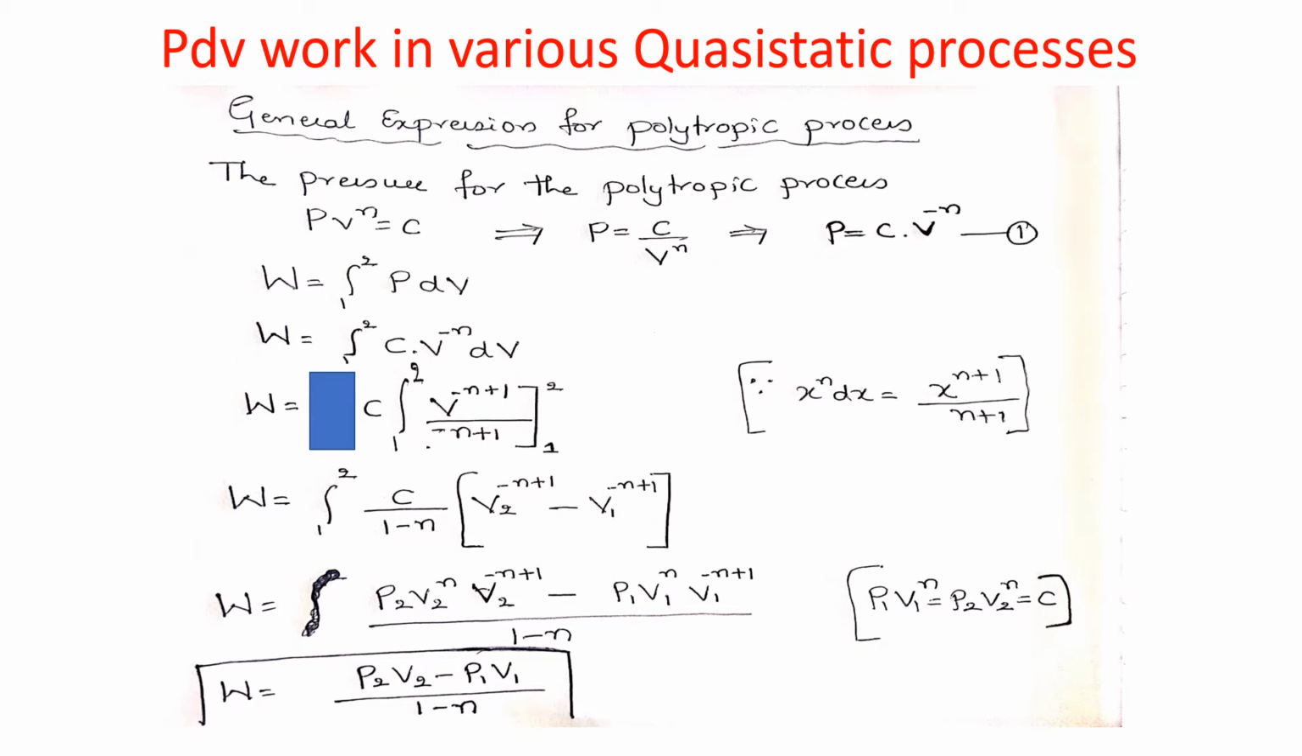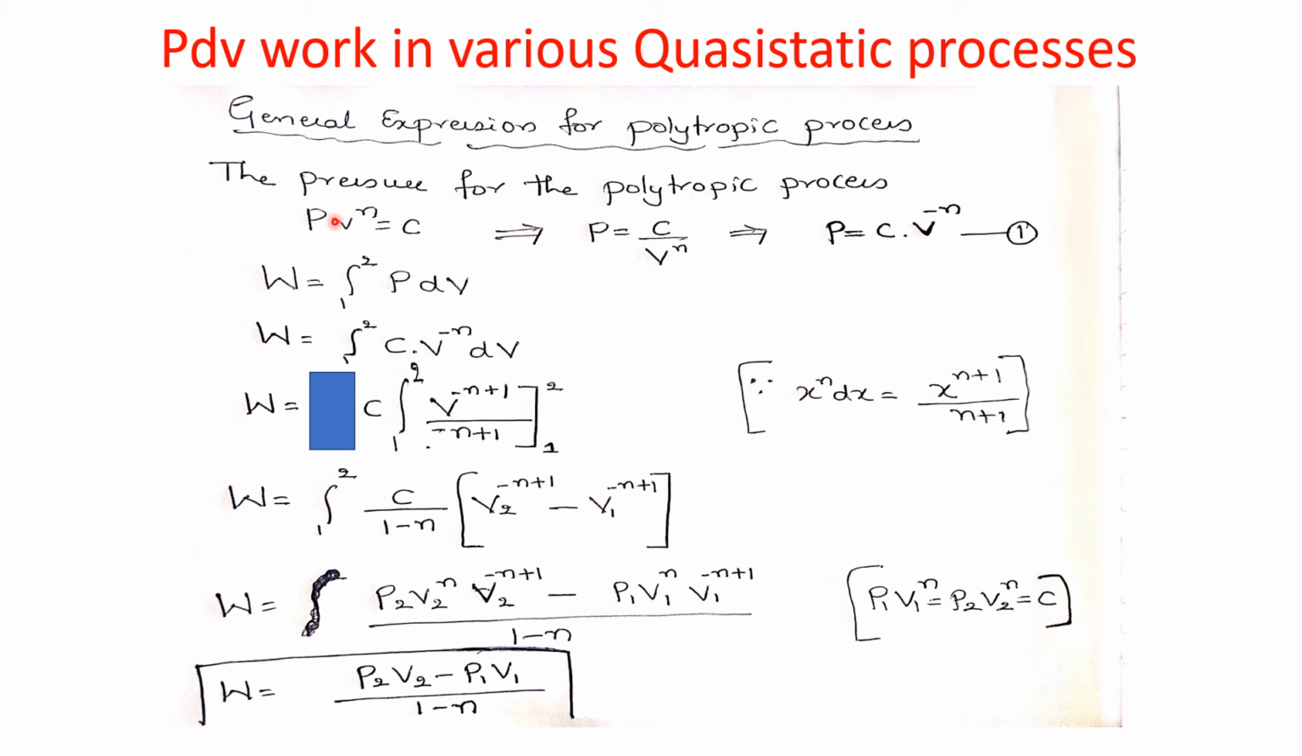So now we will derive the general expression for the polytropic process, that is, for work done. The pressure for the polytropic process: how are we going to write the equation? That is PV to the power n equal to C. With this equation, let me write the equation for pressure in the polytropic process. Therefore, P is equal to C divided by V to the power n.